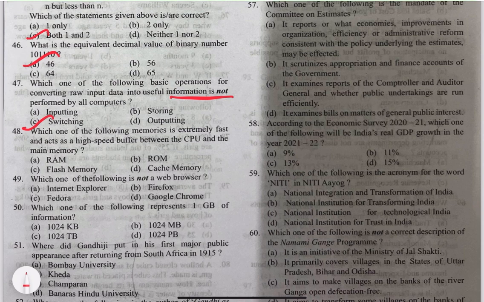48. Which one of the following memories is extremely fast and acts as a high-speed buffer between the CPU and the main memory? For 48, the answer is D, cache, because cache memory is an extremely fast memory. Cache memory is used to reduce the average time to access data from the main memory. 49. Which one of the following is not a web browser? It's quite easy because we know Internet Explorer, Google Chrome, Firefox are all browsers.